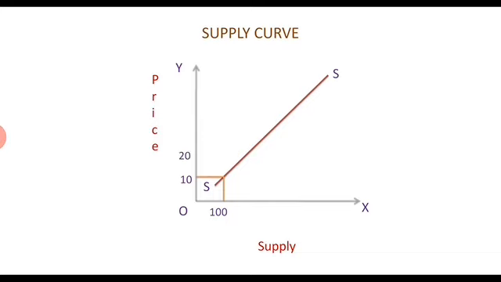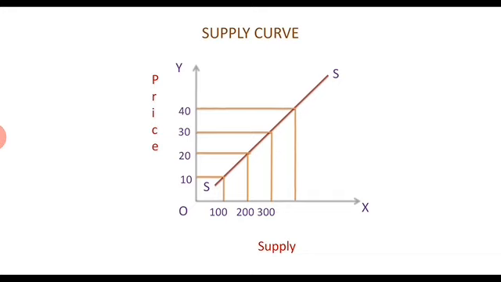When price increases from 10 rupees to 20 rupees, supply also increases from 100 kilos to 200 kilos, and so on. So there is a positive relationship, and the supply curve has a positive or upward slope. Its slope is upward from left to right.